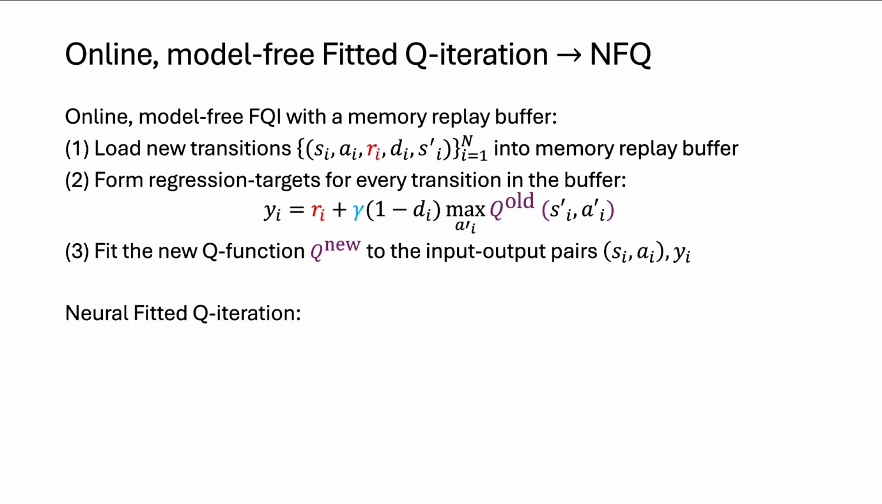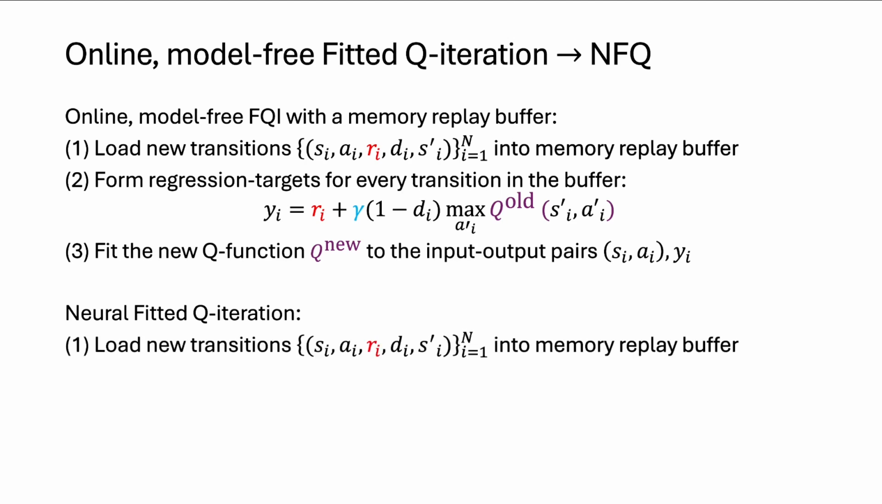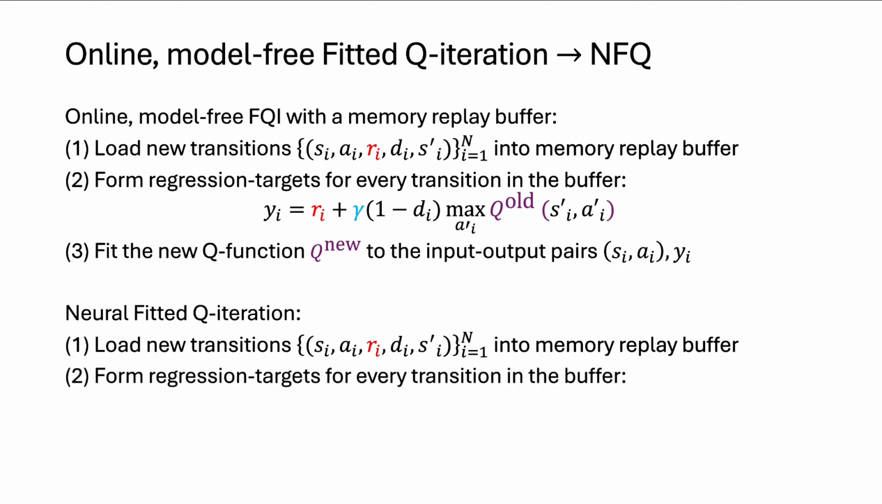I also haven't really specified what I mean by use a neural network, so we're also going to specify that here. So we're going to use the epsilon greedy policy with respect to our current Q function to load transitions into the memory replay buffer. Then, for every regression target in that buffer, we'll use the same formula for computing regression targets, except now I'm just changing notation, right? I haven't done anything about the formula. I'm just changing notation. So instead of writing Q old, I'm going to write Q with my old set of parameters, phi minus.